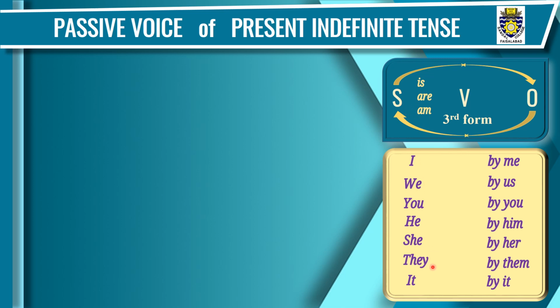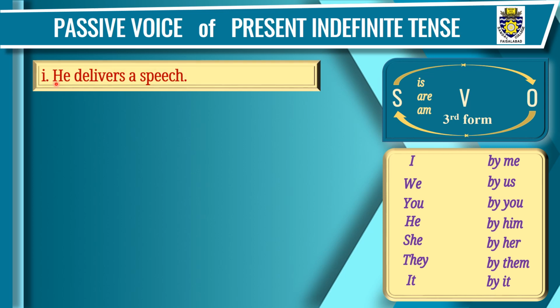And there are certain other changes that we'll make for passive voice. If the subject is I and it will take the place of the object, I mean it will be written at the end of the sentence, it will become by me, we by us, you by you, he by him, she by her, they by them, and it by it. If there is a noun, it will remain the same by noun. For example, if there is Ali, it will remain the same, by Ali. Now let's see some examples.